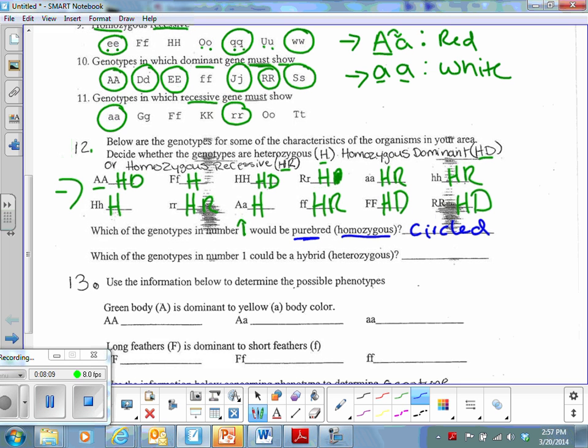Purebred just means any organism that's homozygous, regardless if it's homozygous dominant or homozygous recessive, because purebred means whenever I have self-pollination or asexual reproduction, I'm going to receive an identical copy, so they're going to be identical. So with the purebred, I'm going to circle all my homozygous ones, even the recessive ones. Those are still homozygous.